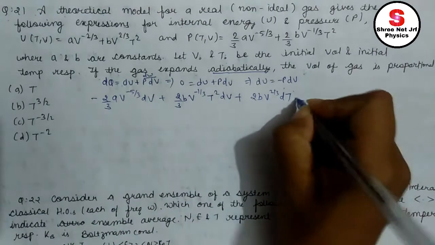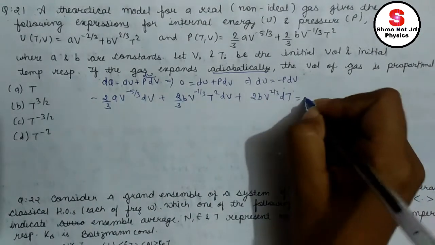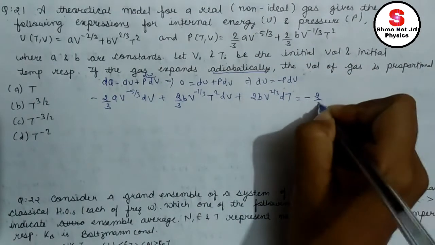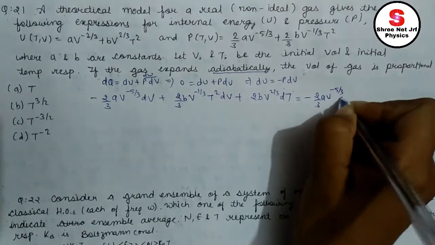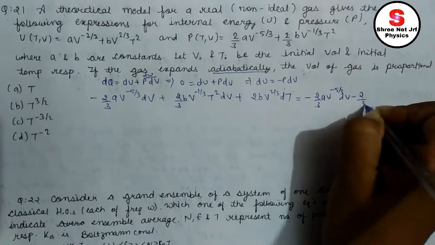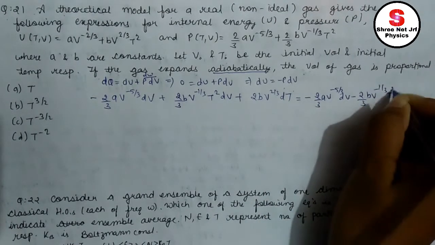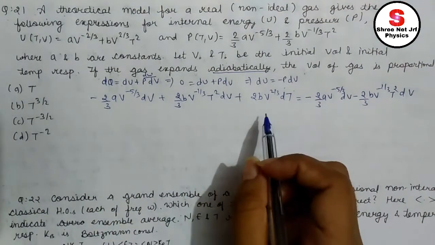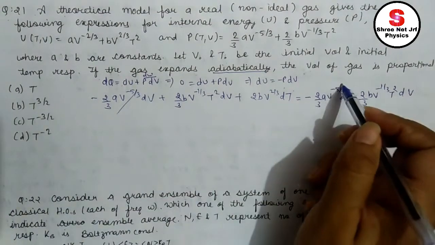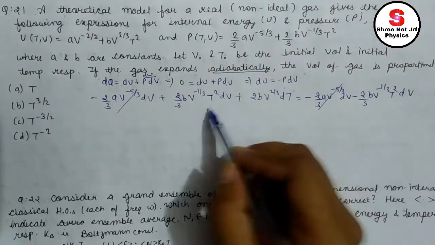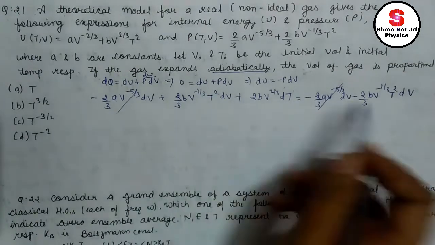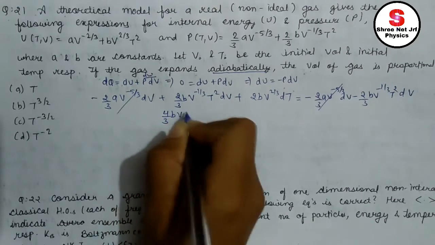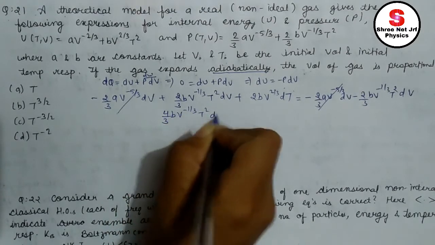du is equal to minus p dv, so I need to multiply this by dv now. So minus 2 by 3 a v to the power minus 5 by 3 dv minus 2 by 3 b v to the power minus 1 by 3 T square dv. Now just see what is cancelling out. This is cancelling out by this. These both are of opposite sign, so they will get added. Just transfer it here. So 4 by 3 b v to the power minus 1 by 3 T square dv